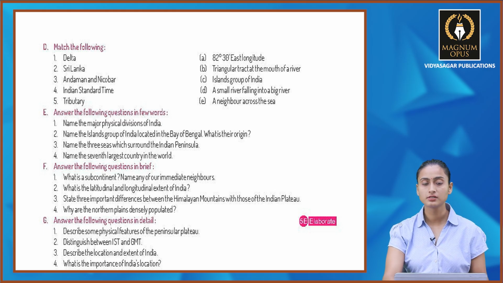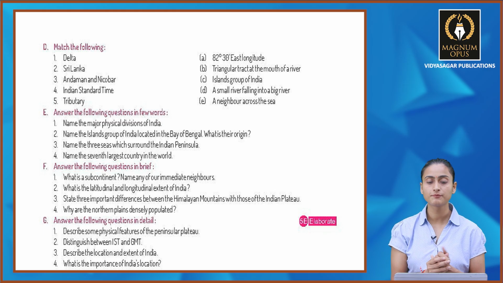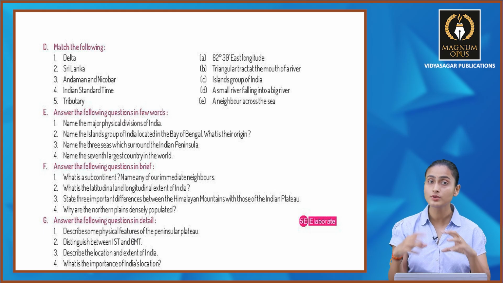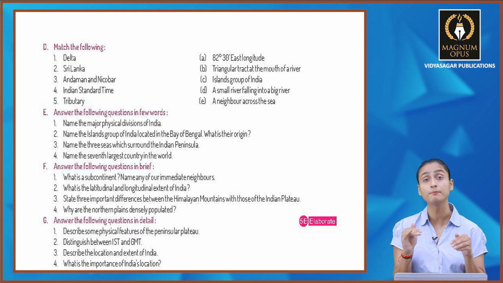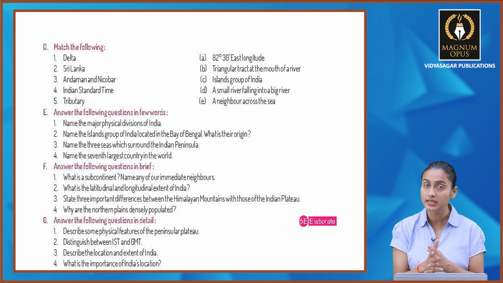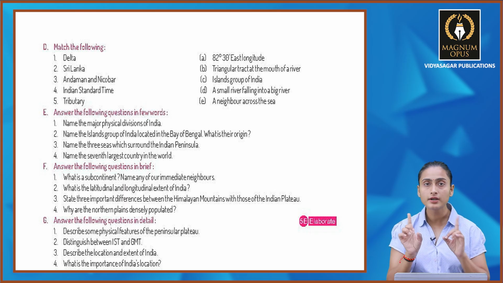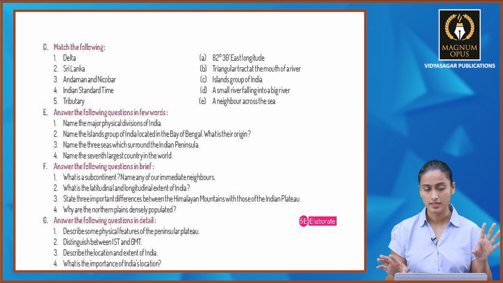Now answer the following questions in detail. Describe some physical features of the peninsular plateau. So peninsular plateau is an land area जहाँ पे आपको table top mountains भी देखने को मिलते हैं, highest peaks भी देखने को मिल जाती हैं कुछ, and then it is covered by waters on its 3 sides.